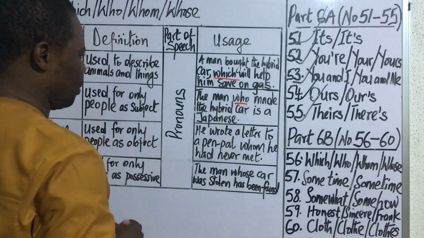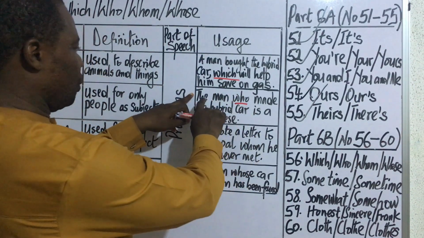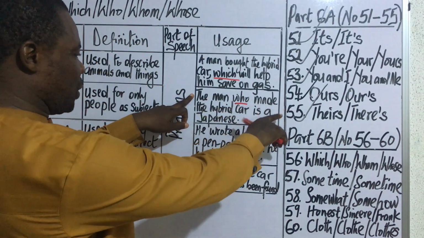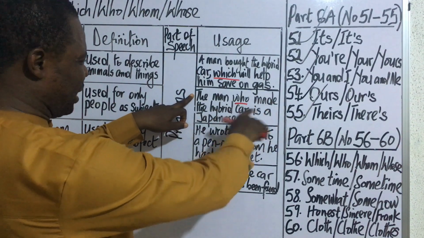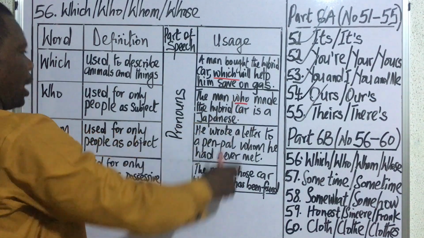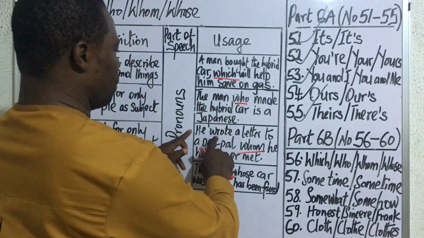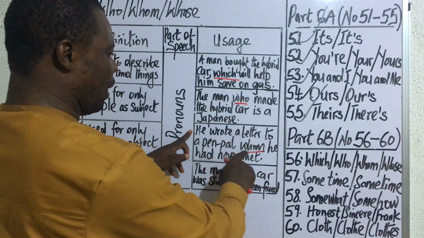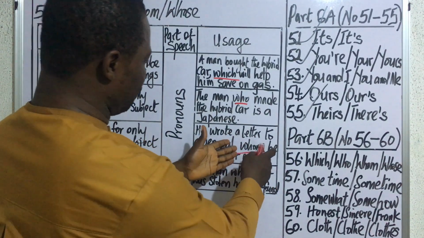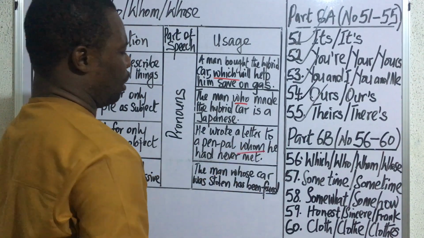All right, so it is only who that can be used in an expression like this. You cannot introduce which to this type of expression by saying the man which made the hybrid car. No, so it's only who that can go here. So this is the difference between which and who. He wrote a letter to a pen pal whom he had never met. We are using whom here because it is in the position of object. All right.